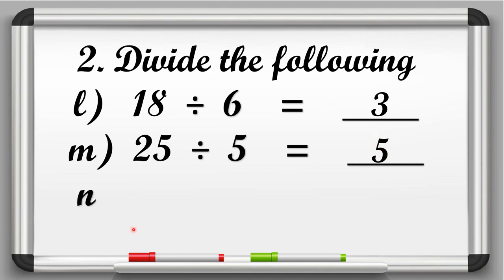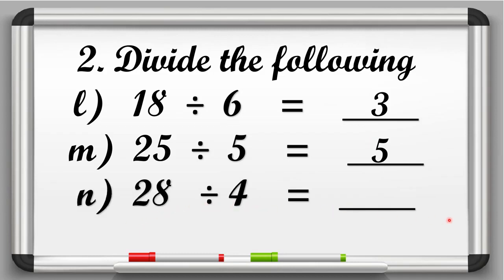Now in N part, 28 divided by 4 is equal to dash. So here 28 is the dividend and 4 is the divisor. So we have to speak the table of 4 till we get 28. So 4 ones are 4, 4 twos are 8, 4 threes are 12, 4 fours are 16, 4 fives are 20, 4 sixes are 24, 4 sevens are 28. So here we will write 7.